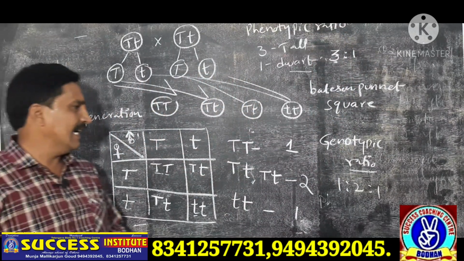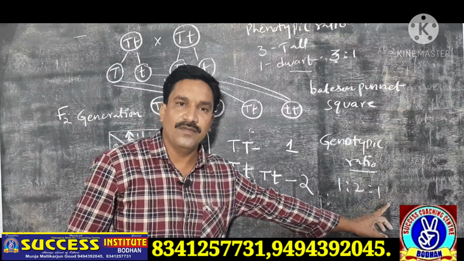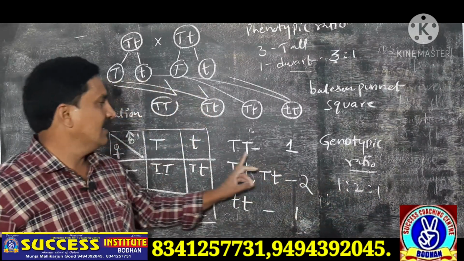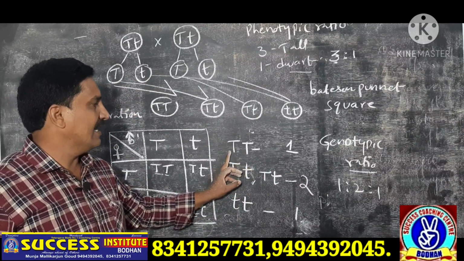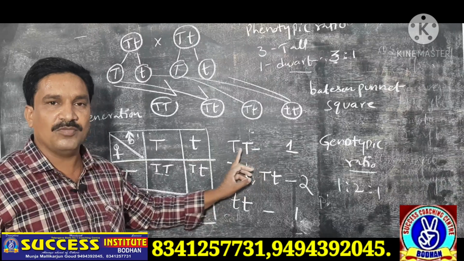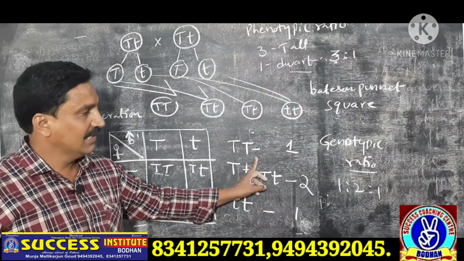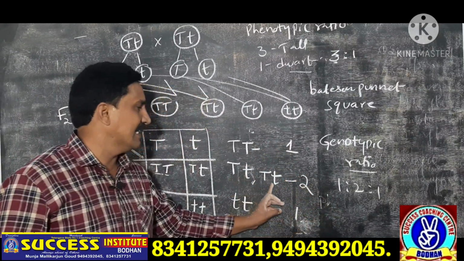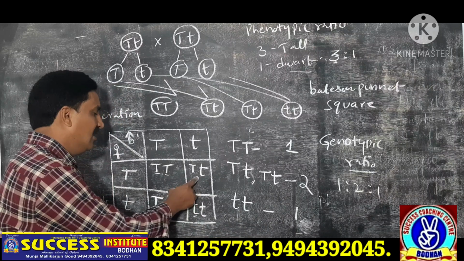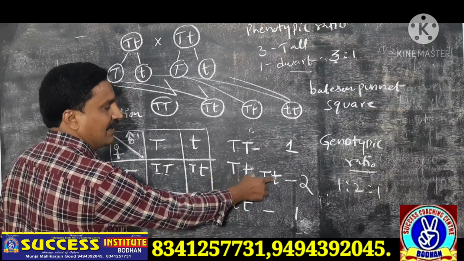The genotypic ratio is how much? 1:2:1. In the 1:2:1, the first one is capital D, capital D. This is called homozygous tall. Homozygous tall means both are similar alleles. The second one is capital D, small d. How many plants are formed here? 2 plants are formed. What are they? Capital D and small d.